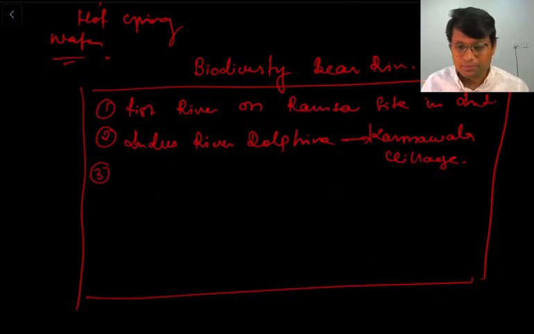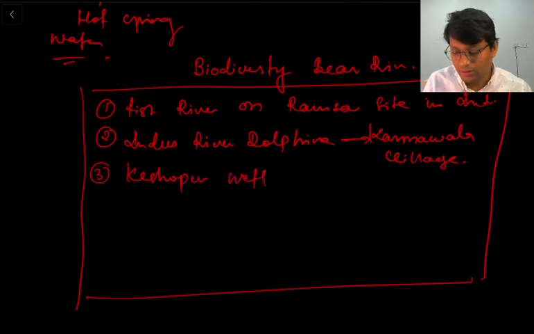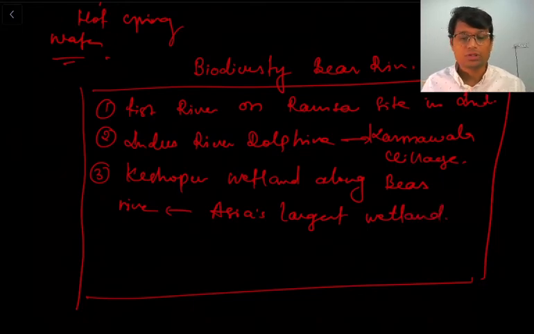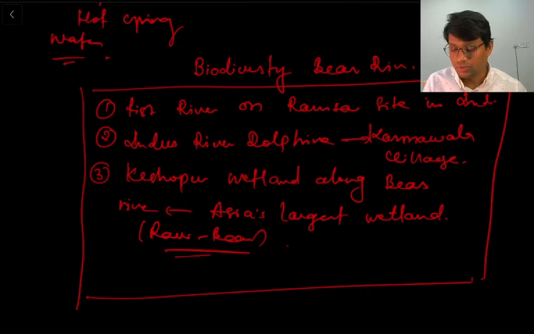Now there is Keshopur wetland, along Beas River, and it is Asia's largest wetland. So this is one more important point. So this Keshopur wetland is fed by Ravi and Beas, not just Beas. So that is a point to be noted.